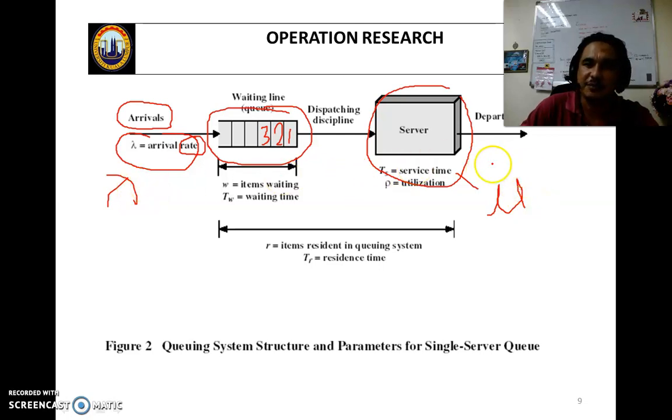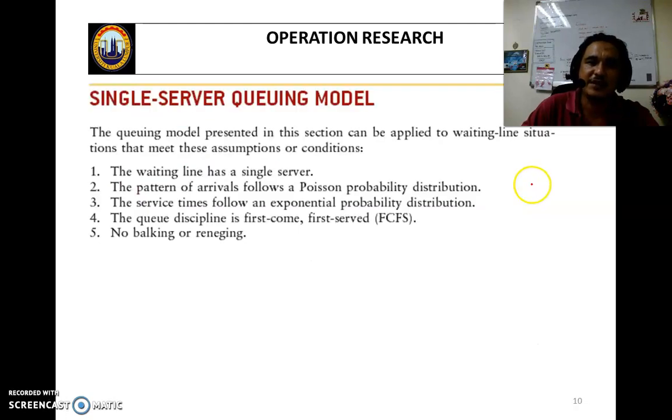Same thing for mu, the service rate. If a server can produce every 20 minutes, what is mu? Mu means the service rate per hour. So the mu is 3. How do I get 3? 60 minutes divided by 20. So this is lambda and mu.